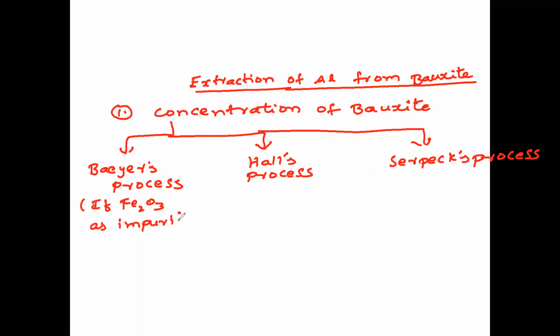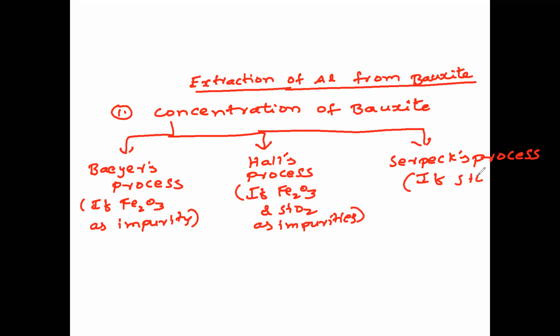Then we will use Hall's process if ferric oxide and silicon dioxide are present as impurities. If only silicon dioxide is present as impurity, we will use Serpeck's process. So this is the first step.